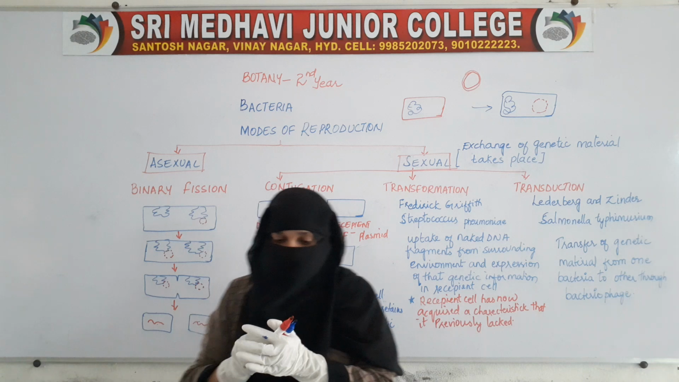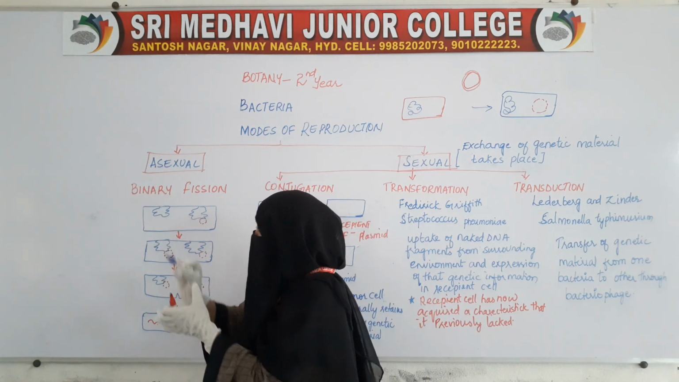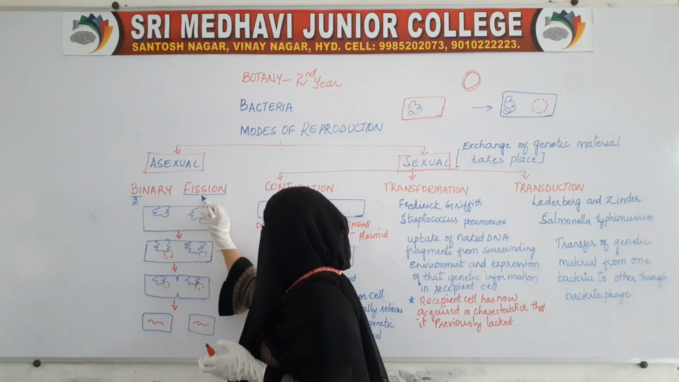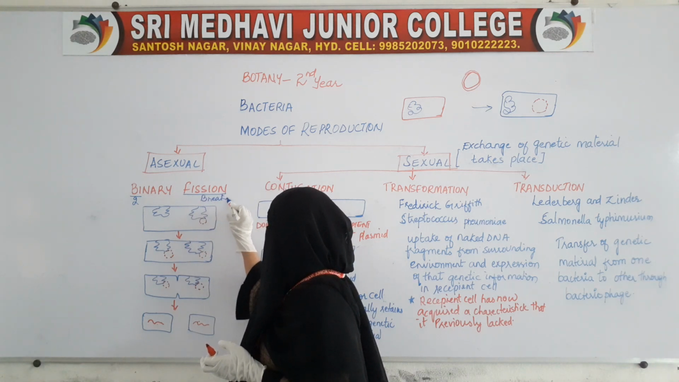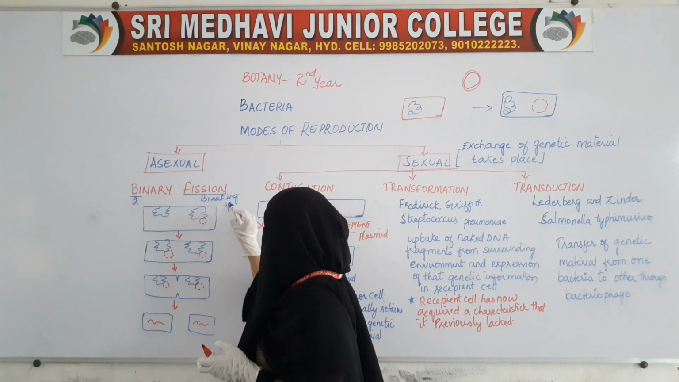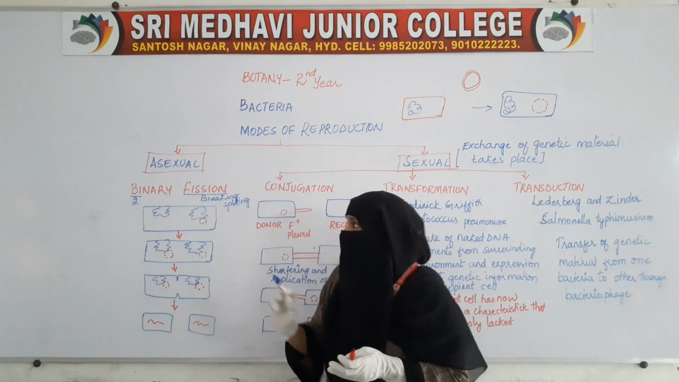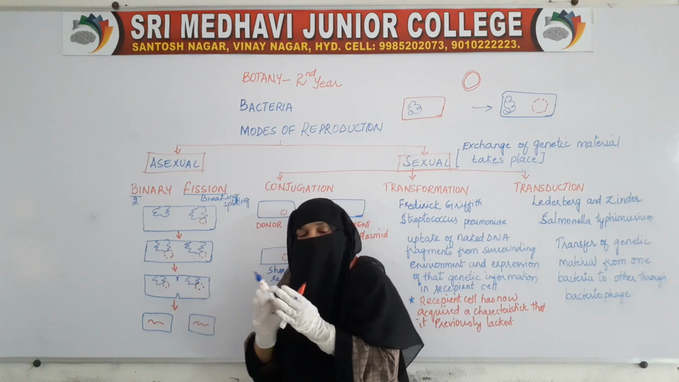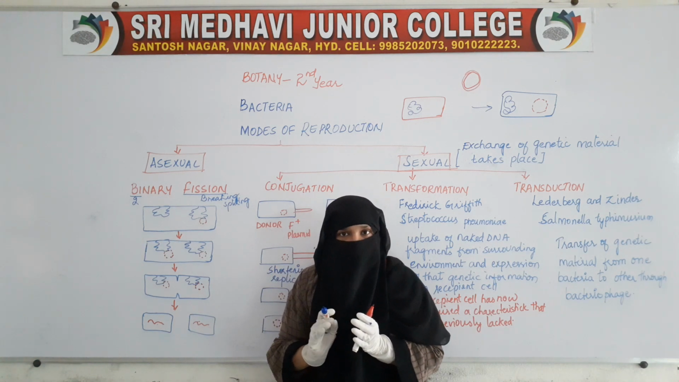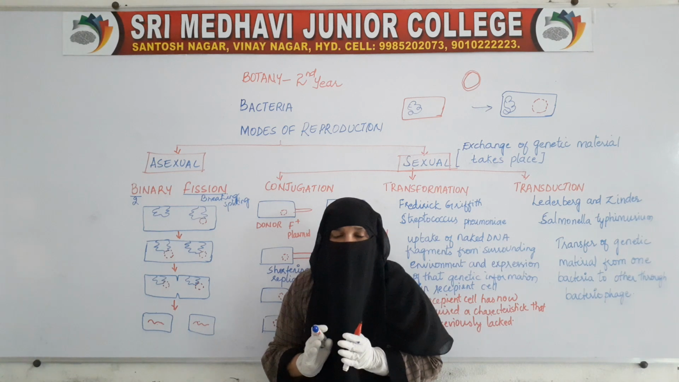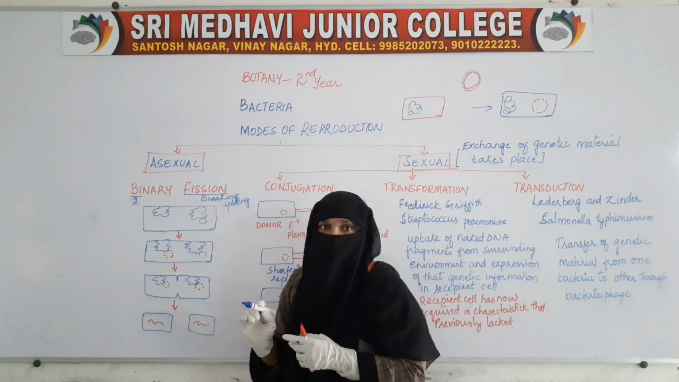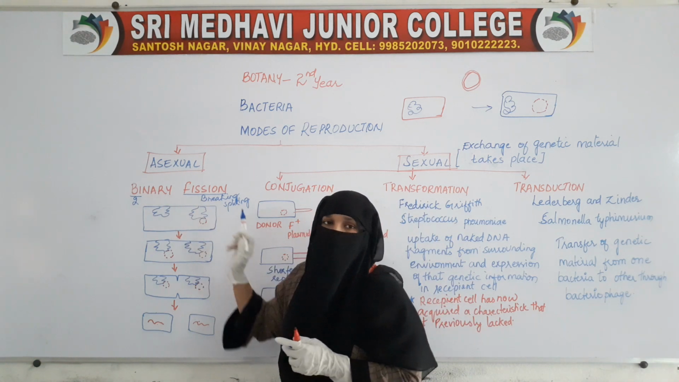In binary fission, bi means two, and fission means breaking or splitting. So, the breaking of one organism into two new organisms, the splitting of one bacterium into two daughter cells, is called binary fission.